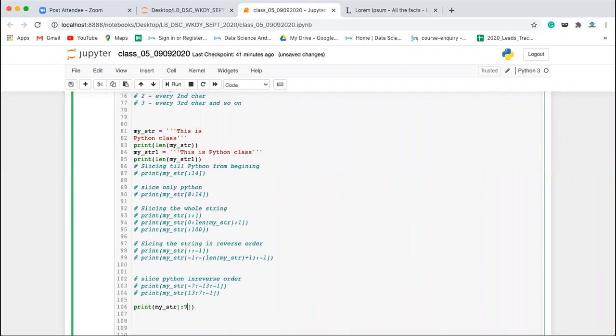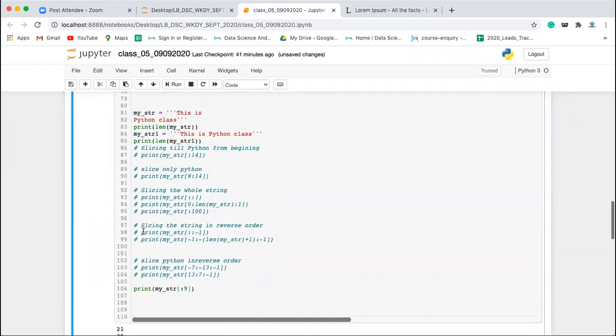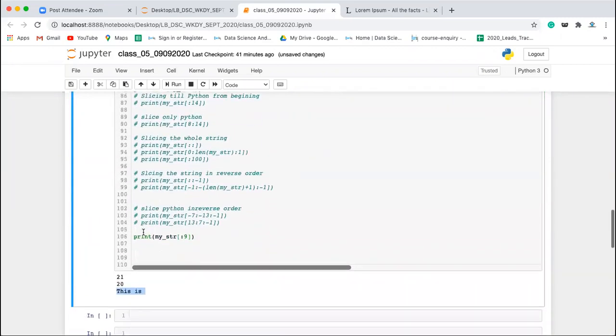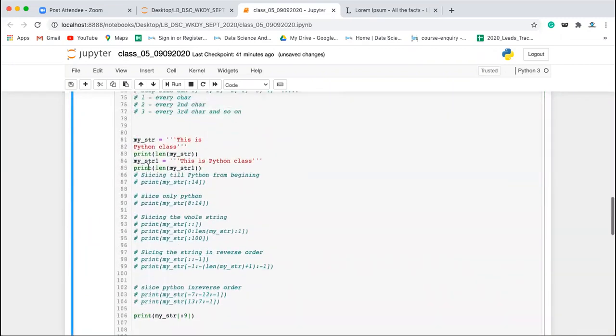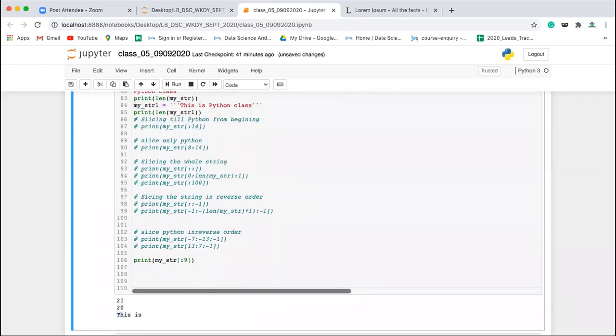If I write 9, I get only "this is" with the space, I'm not getting P. I wanted to include P, but I didn't get it. Why? Because 0 to 6, space is 7, and backslash n is the 8th character. So it sliced till 9 minus 1, which is 8, and that backslash n is included. That's why you can see there is a new line at the end of the output.